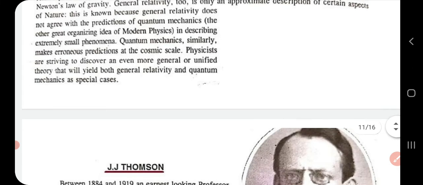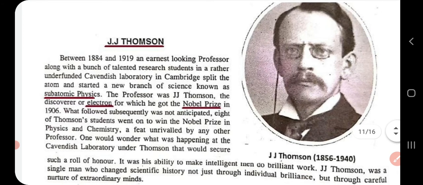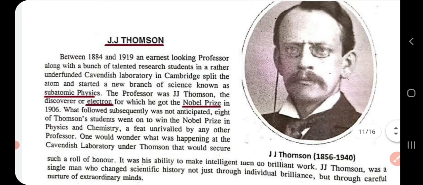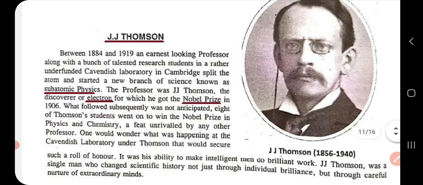Now next we will learn about J.J. Thomson. He is a famous scientist who started a new branch of science known as subatomic physics, and he discovered the electron, for which he was awarded the Nobel Prize in 1906.